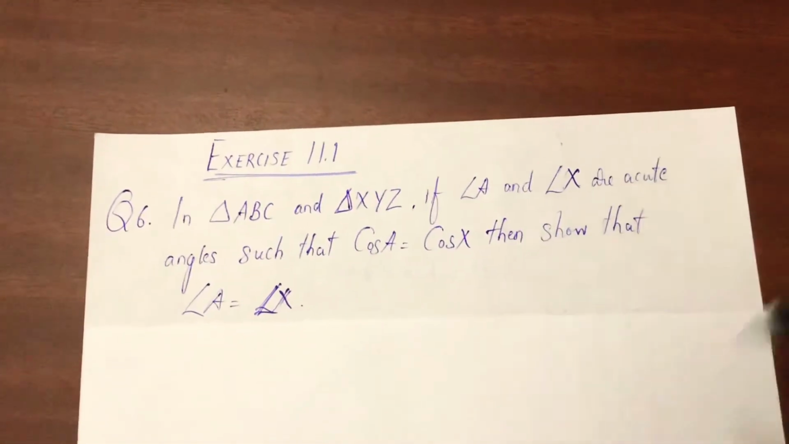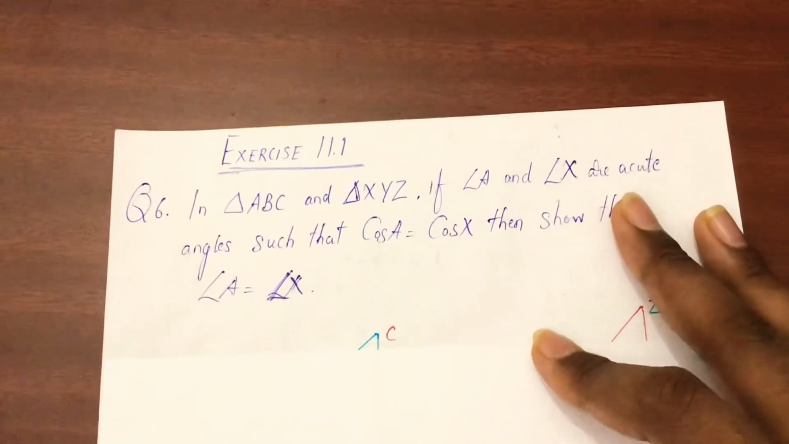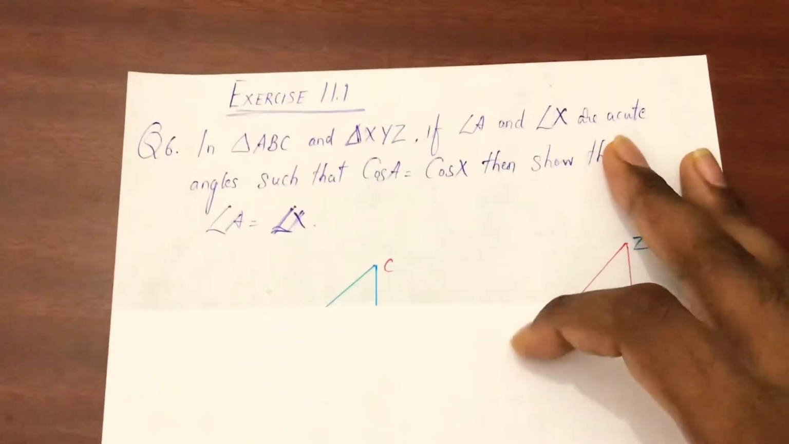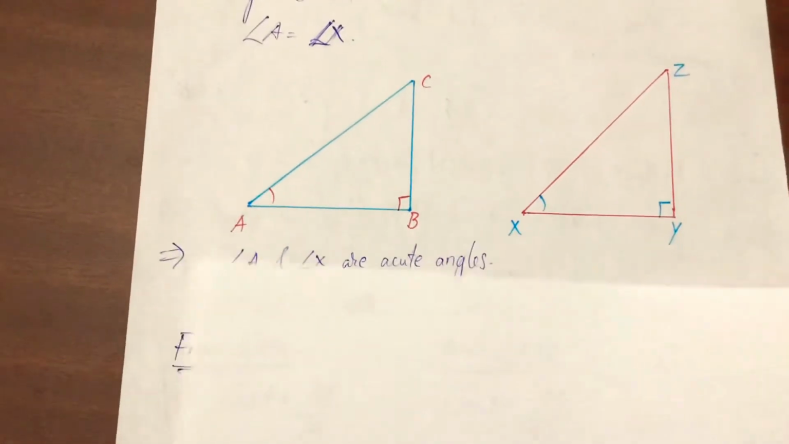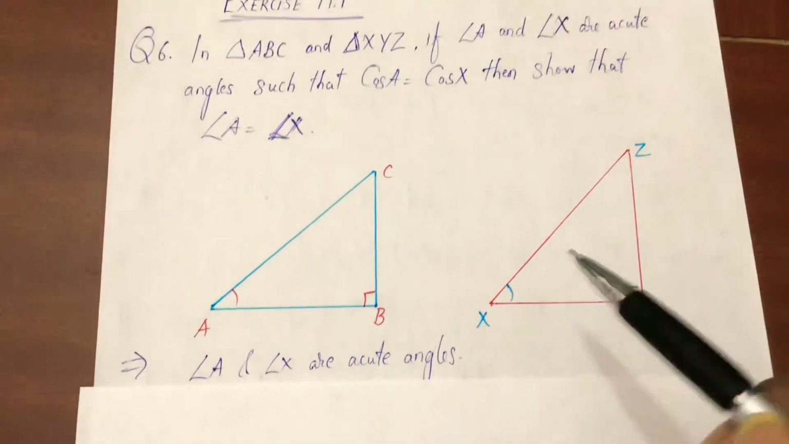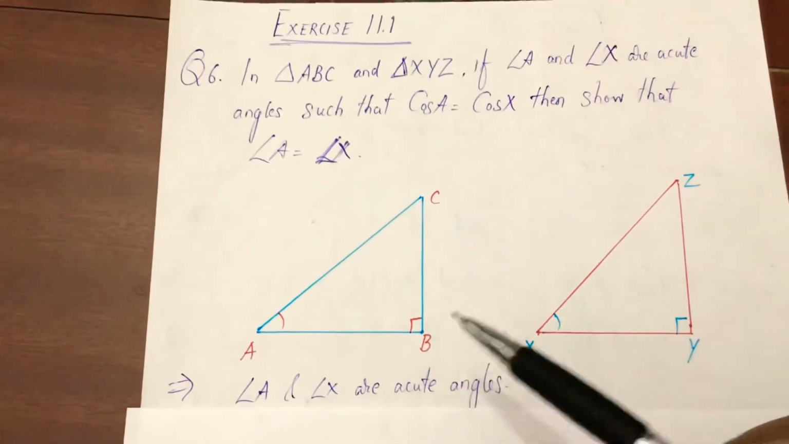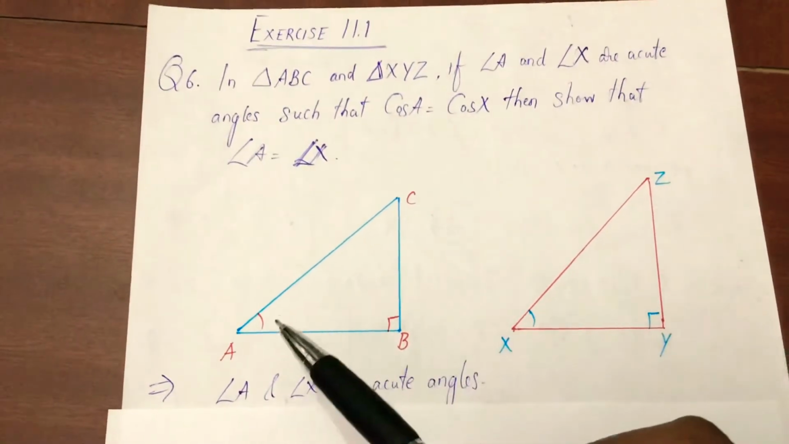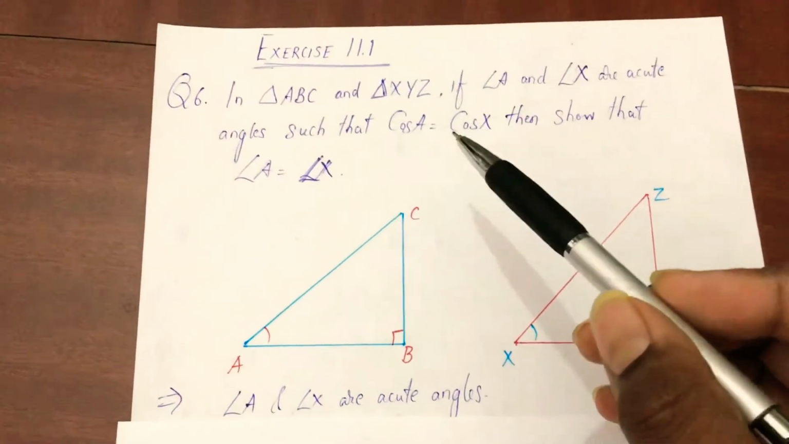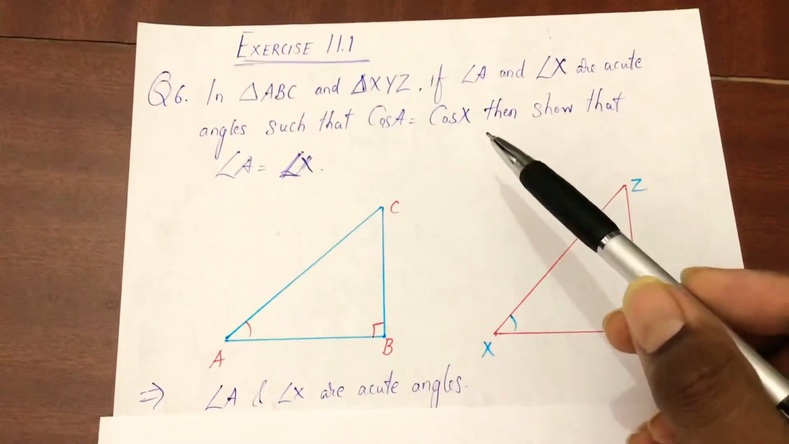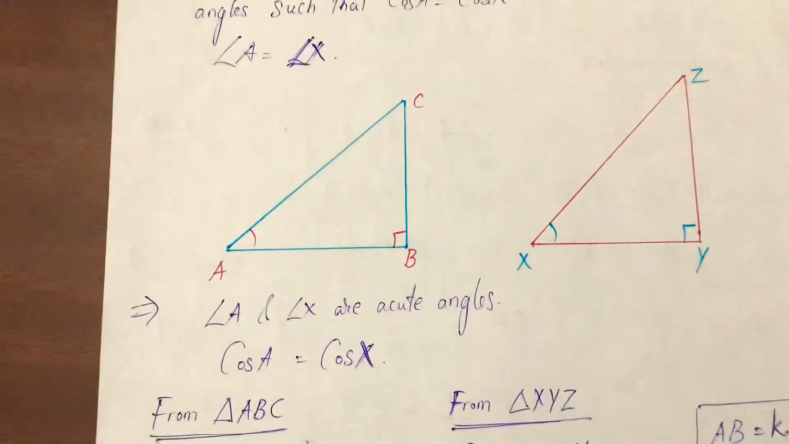To make it simple, we just take two random triangles, triangle ABC and triangle XYZ, without any measurements. Here I have drawn the diagrams of right angle triangle ABC and triangle XYZ. Both are right angled at B and Y. You see angle A and angle X, we need to prove that they are equal, but given in the question is that cos A is equal to cos X.